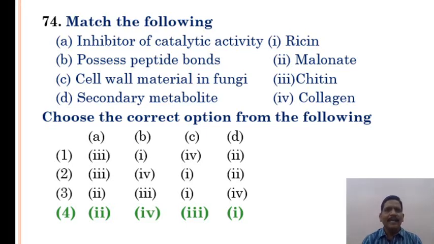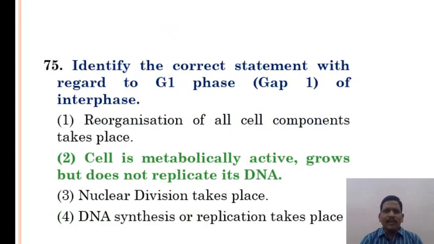Match the following: inhibitor of catalytic activity, possess peptide bonds, cell wall material in fungi, secondary metabolites. Here option 4 is the correct answer. Option 4 is the correct answer. Identify the correct statement with regard to G1 phase, gap 1 of the interphase. Option 2 is the correct answer.